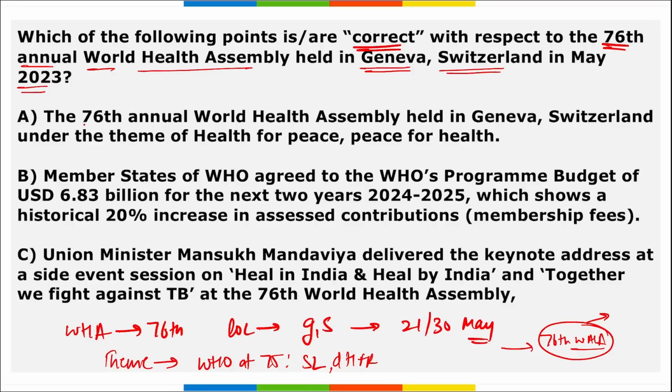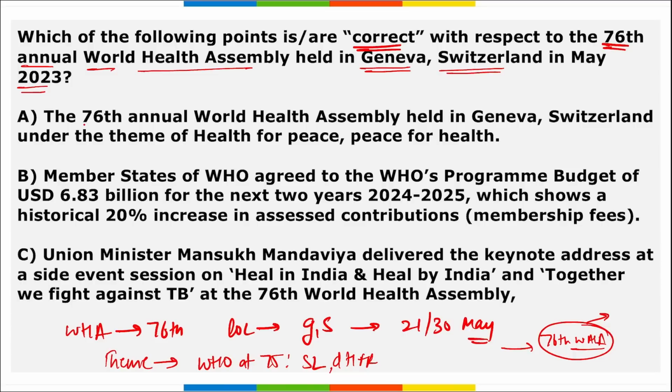Also, the World Health Assembly did not extend Taiwan's invitation to the event, and it was excluded due to the Chinese opposition. Right? We know that between China and Taiwan the tension is going on, and because of that Taiwan was not a part of this.